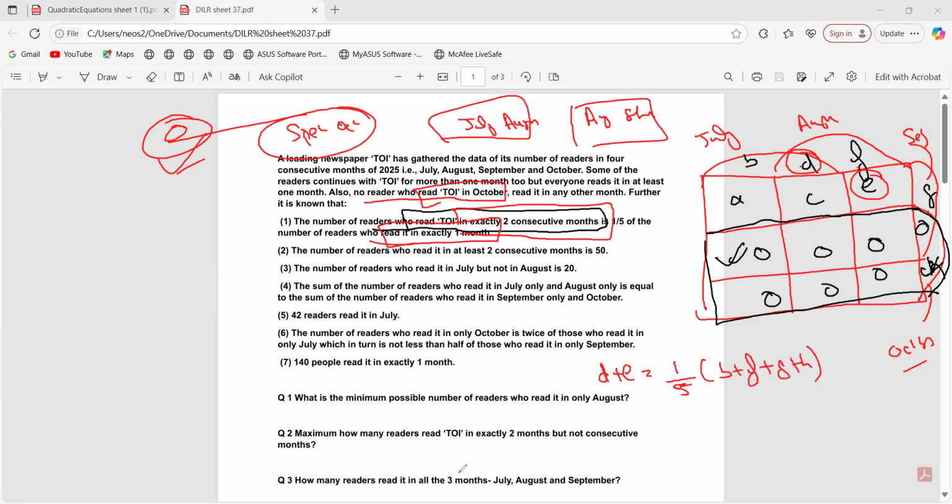Clear? Statement 1 is clear, in terms of equation, right? Now, the number of readers who read it in at least two consecutive months is 50. At least two consecutive months.